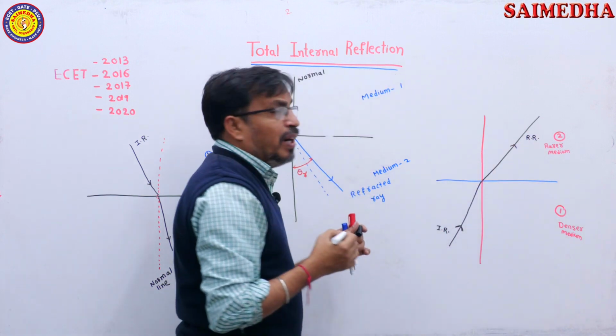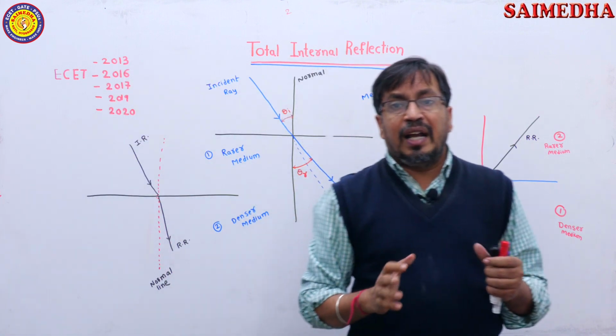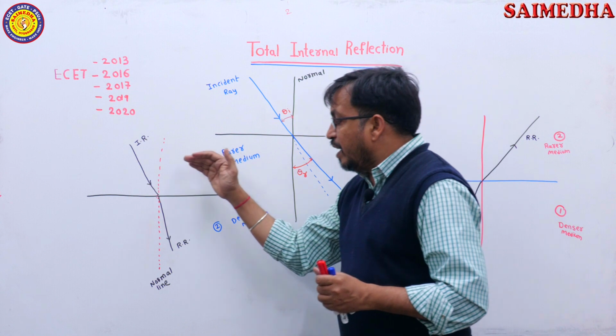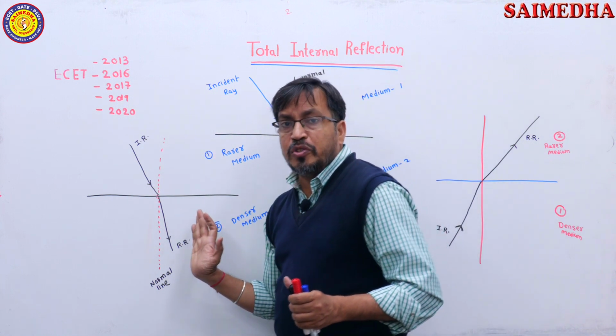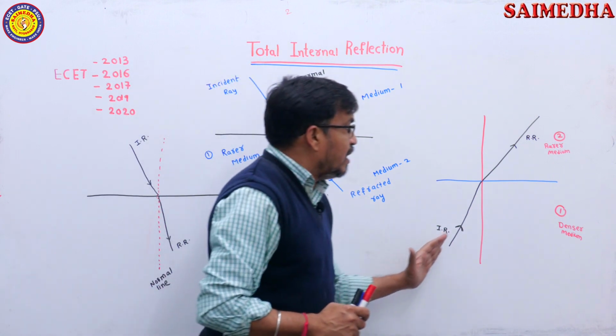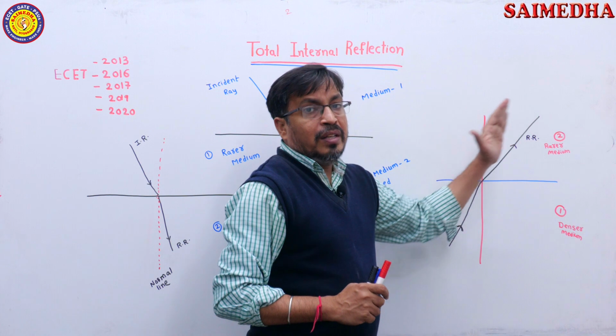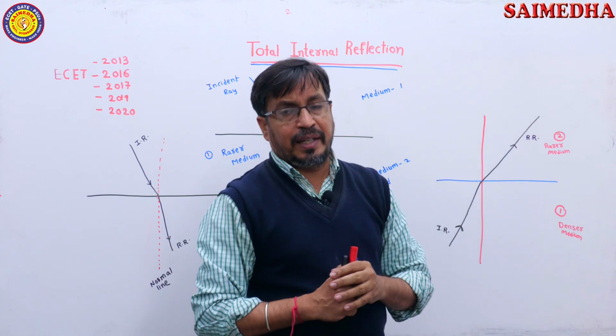Students, very important point. So many bits are asking here. When light is travelling from rarer medium to denser medium, the refracted ray moves towards the normal line, and when light is travelling from denser medium to rarer medium, the refracted ray moves away from the normal line.